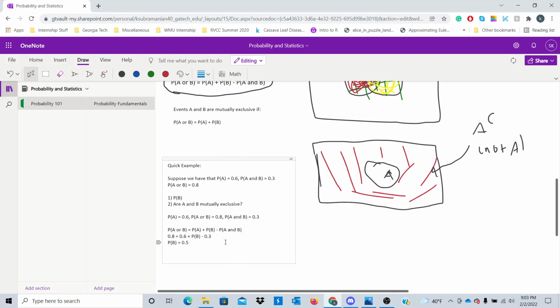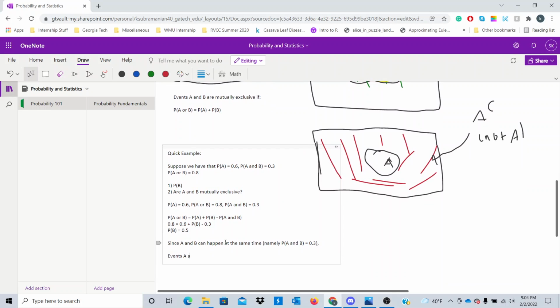To check if A and B are mutually exclusive, we just have to see: can A and B happen at the same time? Since A and B can happen at the same time, right? Namely, P of A and B equals 0.3.